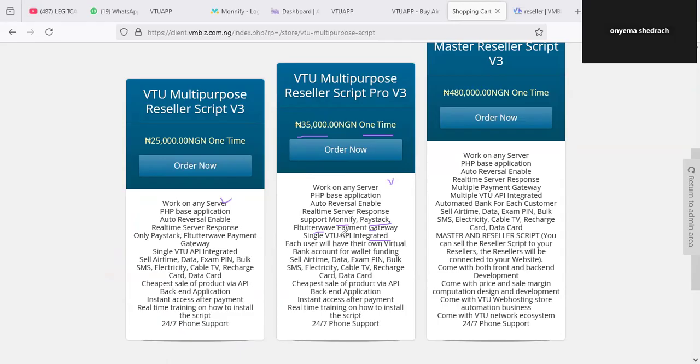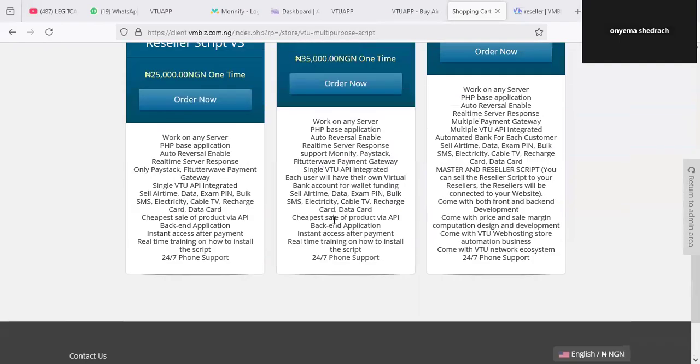You can see each user will have their own virtual account. Did you get it now? Then a bank account for wallet funding. So you can see the difference between the first one and the second one. You should be able to know the one you want to go for. At the moment the prices are very cheap. It's a back-end application. Everything here comes with a training, just like what you're watching right now, on how to actually deploy the solution on your server.